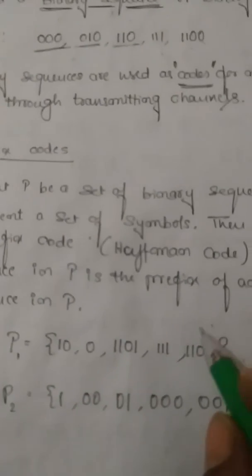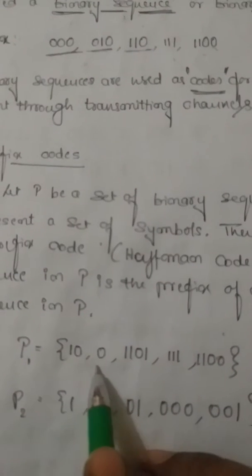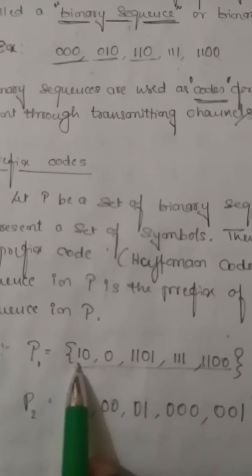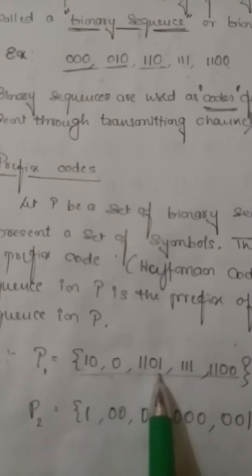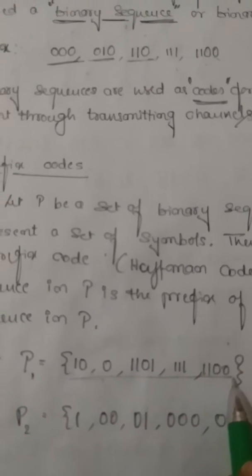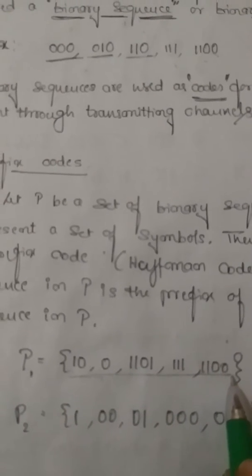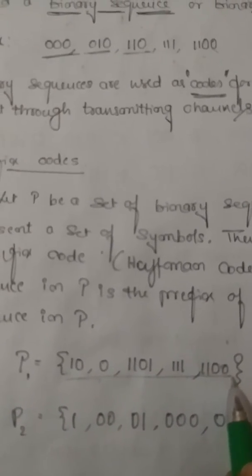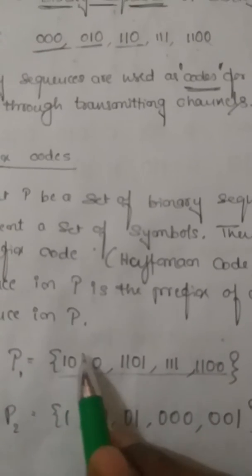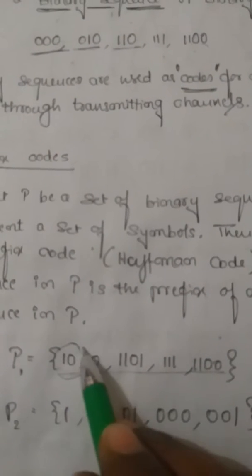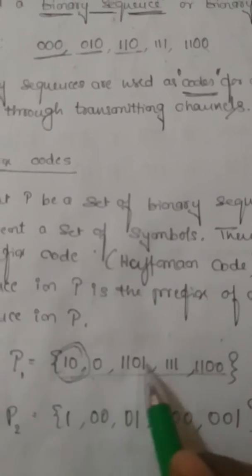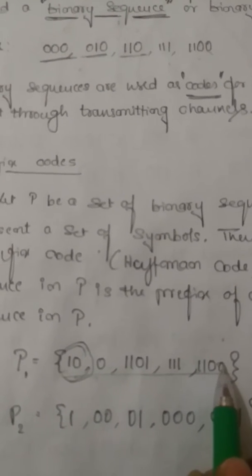For example, we have taken P1, and you can easily observe here that P1 contains 5 binary sequences: 0, 10, 1101, 111, 1100. Now I want to know whether this P1 is a prefix code or not. Of course, yes, because consider any binary sequence here. Suppose I take 10, this is not the prefix of any other binary sequence.